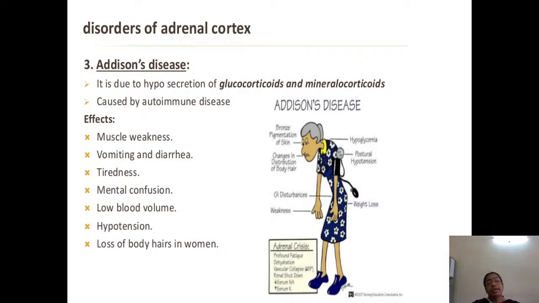Addison's disease is due to the hyposecretion of glucocorticoids and mineralocorticoids. The effects are muscle weakness, vomiting and diarrhea, tiredness, mental confusion, low blood volume, hypotension, and loss of body hair in women. So these are the features of Addison's disease, which is due to the hyposecretion of glucocorticoids and mineralocorticoids.